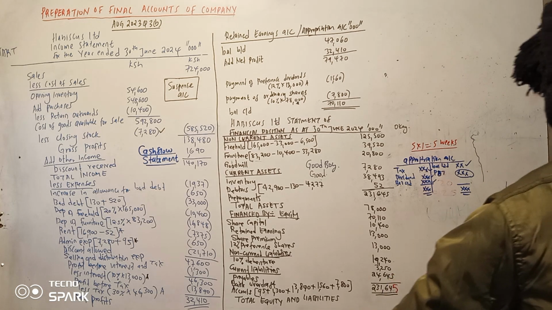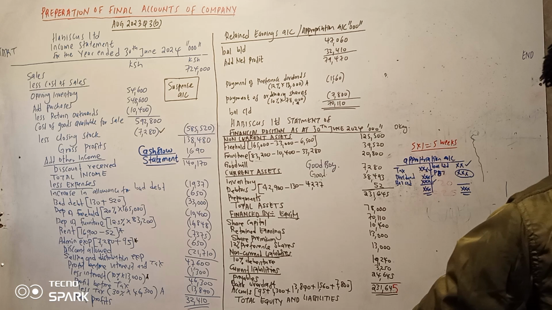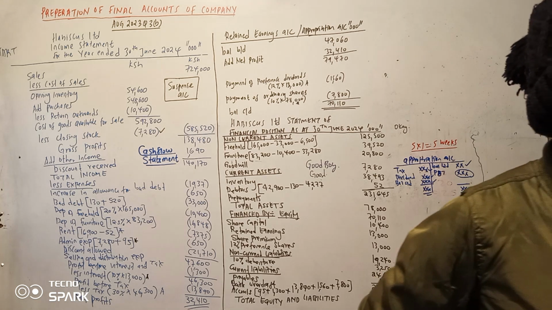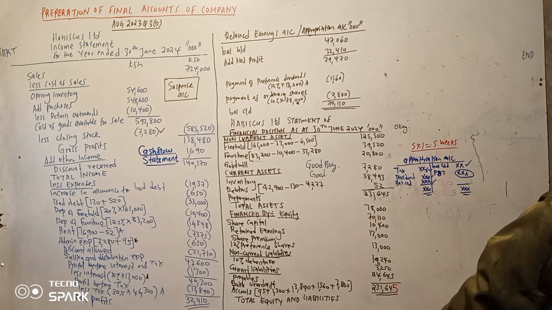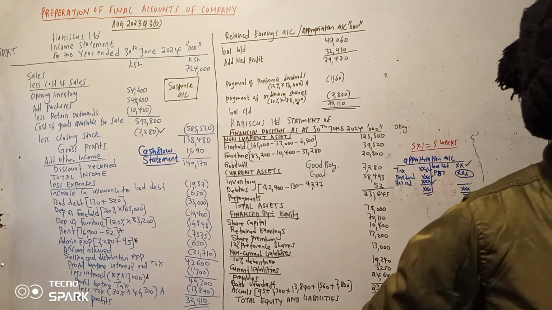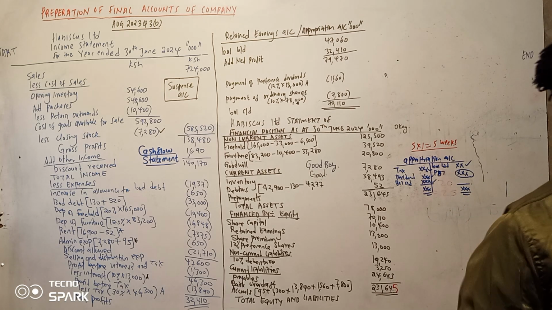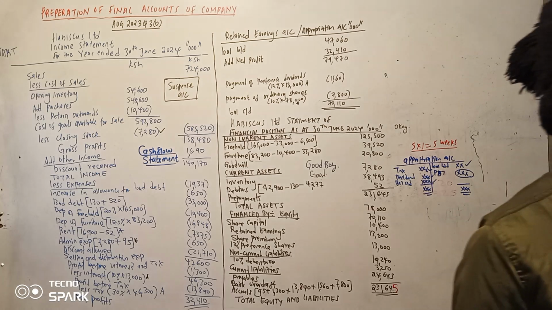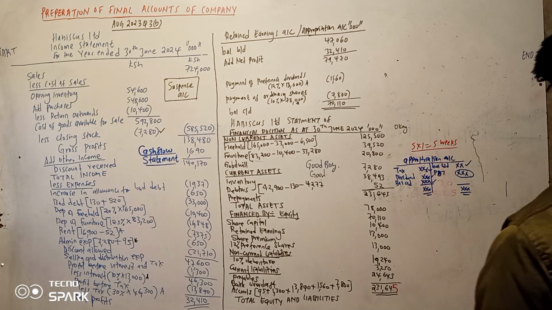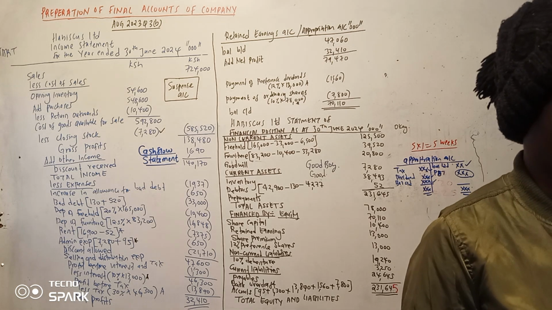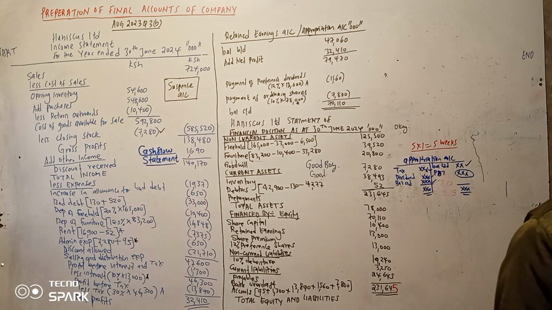Administrative expense accrued amounted to 175. Then they had a prepayment of selling and distribution expense of 75,000. The company paid interest on debentures for the year ended 31st March 2023 on 5th April 2023, so it was paid after the year end.